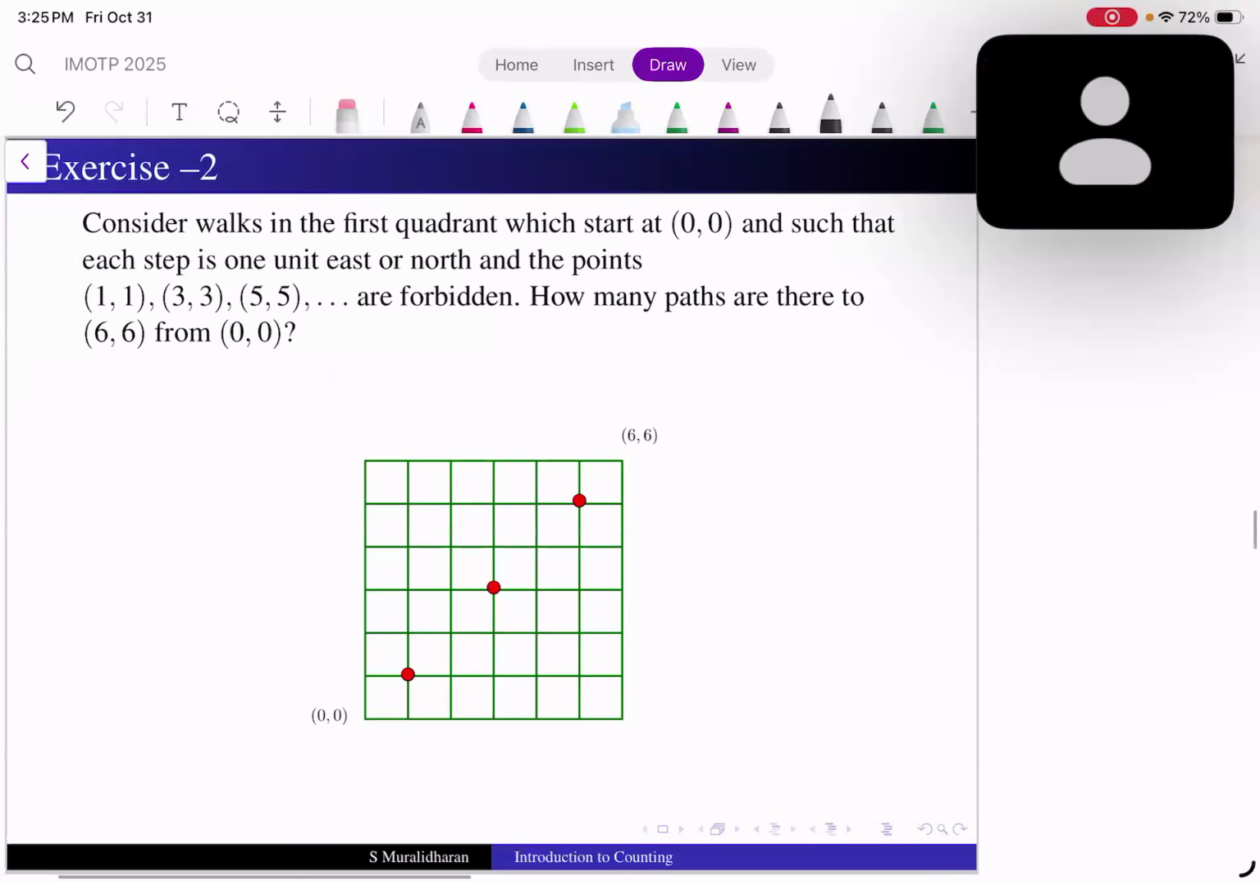Let's look at this one. Consider the walks between 0,0 and 6,6. It's similar to that. The only thing is that going through 1,1, 3,3, 5,5 is forbidden. So how many ways can I reach 6,6 from 0,0? Of course, the shortest way is always 1 east and 1 north. The same way I can do this, 1, 1, 1, 1, 1, 1, 1. This again is 1, 1, 1, 1, 1, 1, 1. Can you do this now? Can you check what happens here?